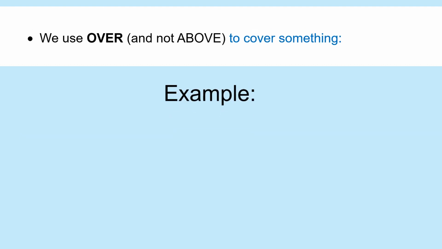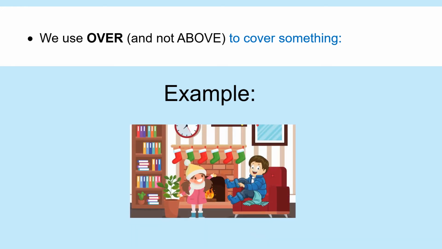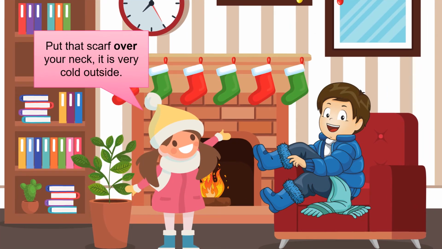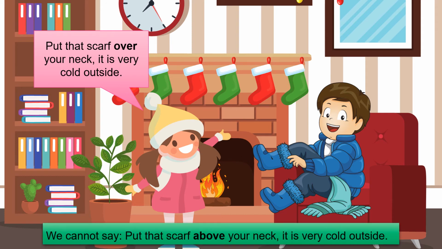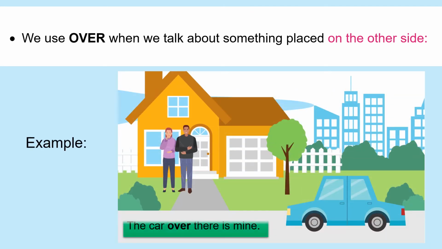We use over and not above to cover something. Put that scarf over your neck. It is very cold outside. We cannot say above. We use over when we talk about something placed on the other side. The car over there is mine.